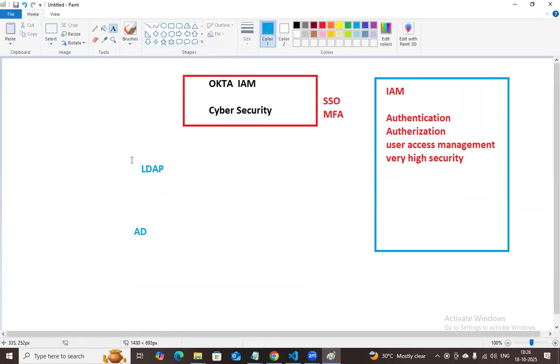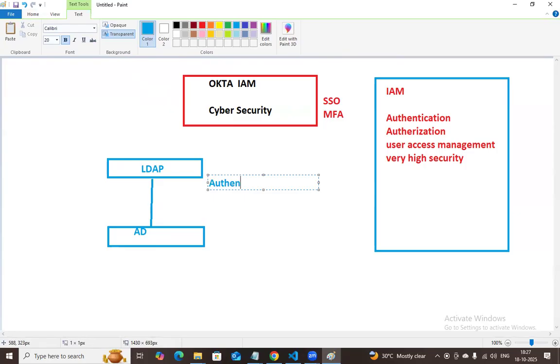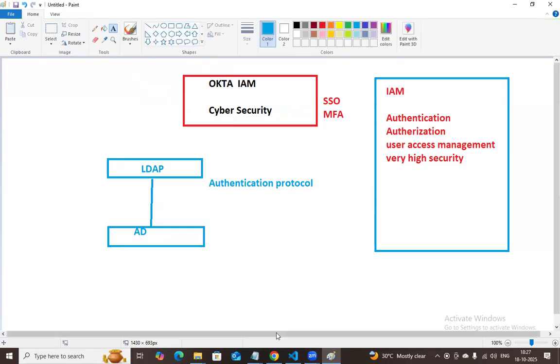LDAP is the Lightweight Directory Access Protocol, and this is always connected with the ADs, giving access to multiple applications with single sign-on. This is something like authentication. LDAP is something like authentication. Okay, so it's an authentication protocol.